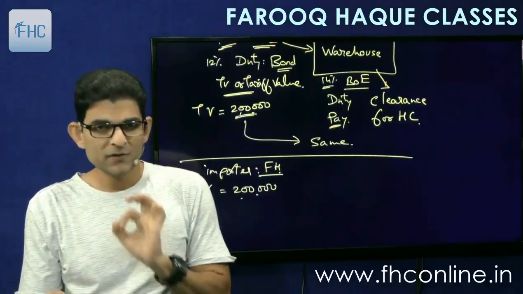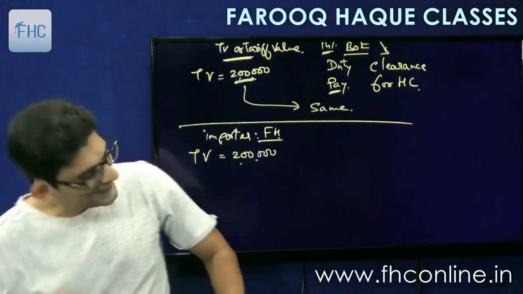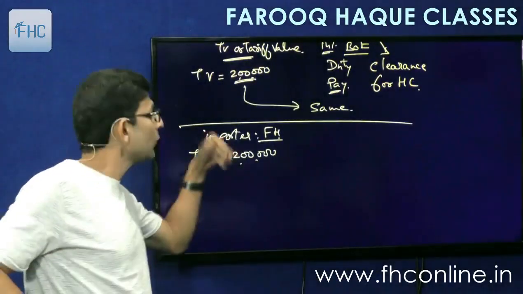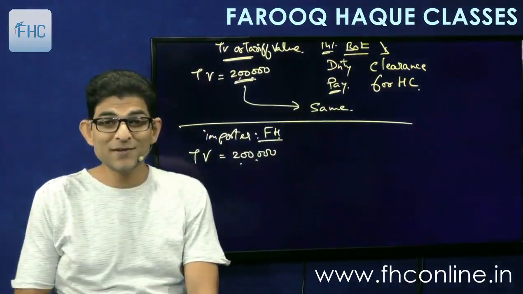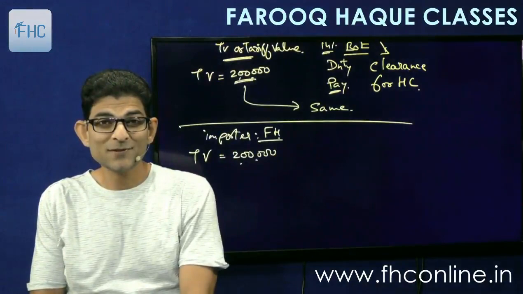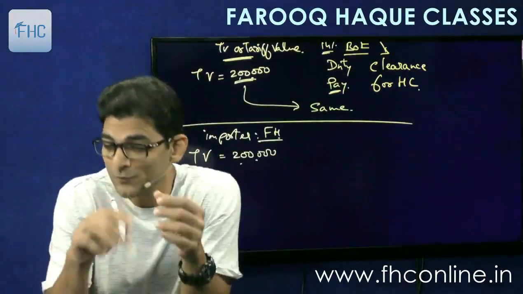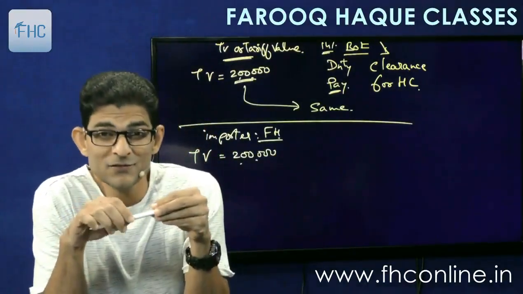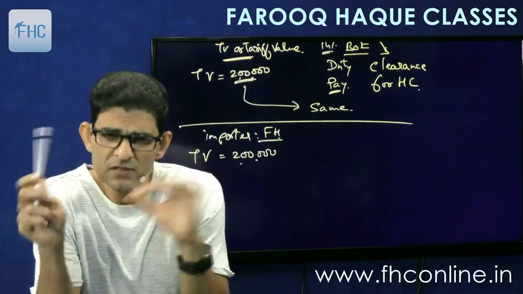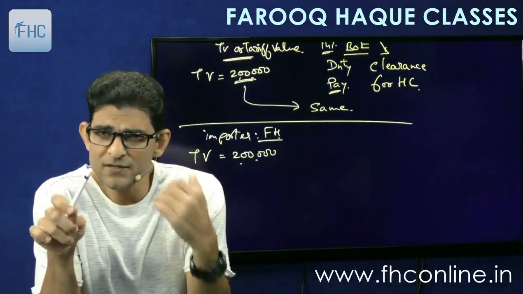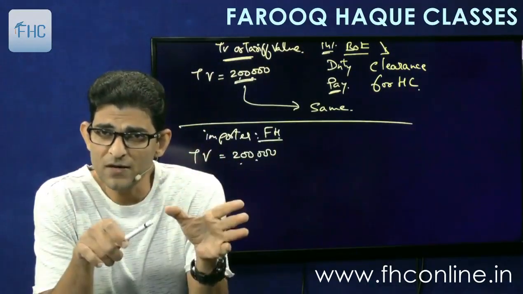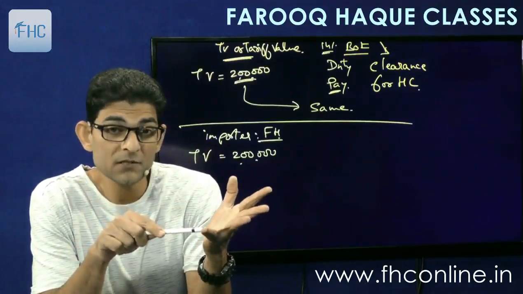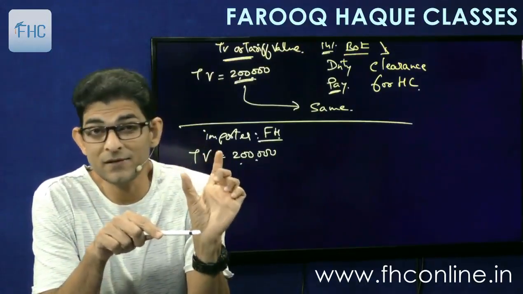Put the goods in the warehouse. But what I do is I sell off these goods to some person at 3 lakhs, because the market values may go up, as I told you. The market value is increased. So I sell off the goods without clearance. Without clearance, I can sell off the goods while they are in the warehouse. How do I sell? By transferring the document of title.